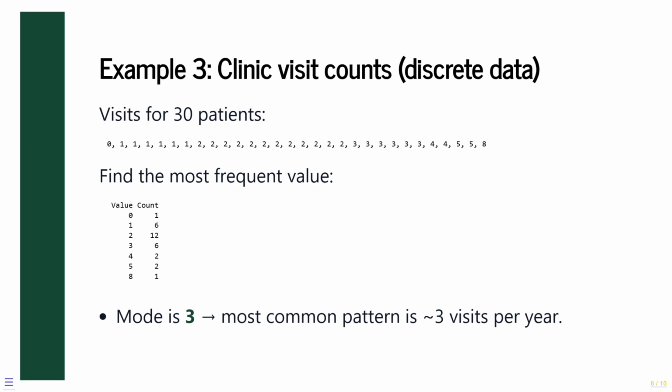Interpreted in context, this tells us that the typical patient visits the clinic about 2 times per year, not in the sense of an average, but in the sense of what happens most often. And this is a situation where the mode is particularly informative. Patients and administrators may care most about the most common pattern of usage rather than a numerical balance point.